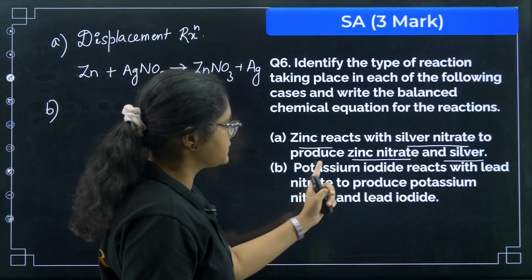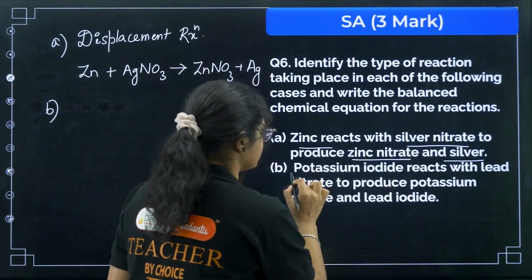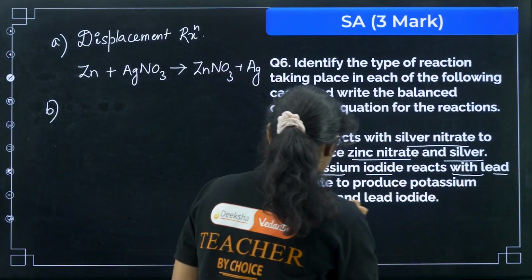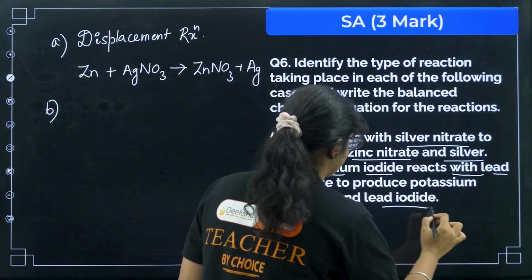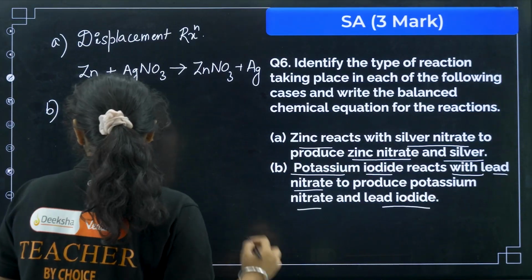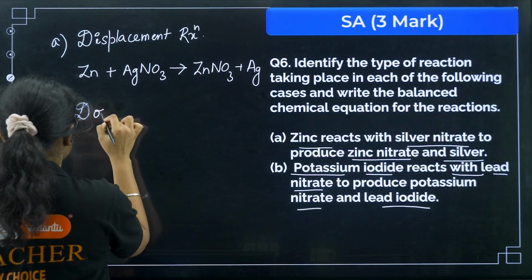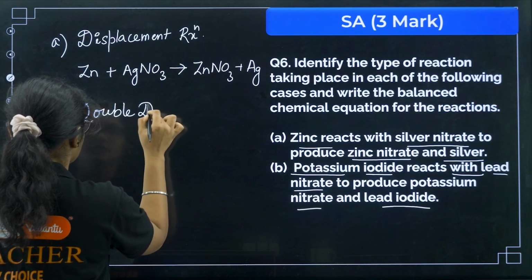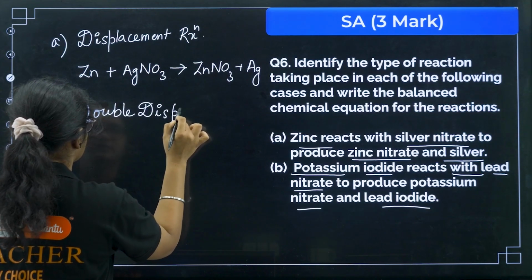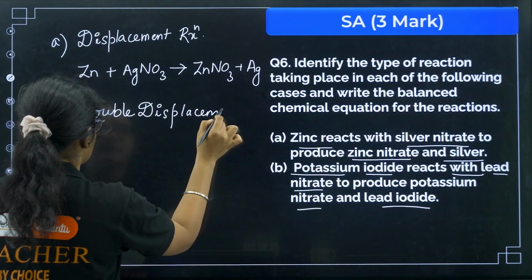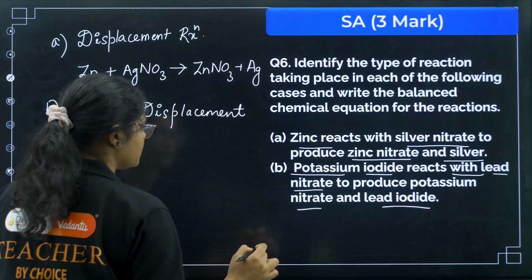Next, if you see, potassium iodide reacts with lead nitrate. So you have potassium iodide and lead nitrate to give you potassium nitrate and lead iodide. So this is what? Double displacement reaction. Okay, so what you have here?